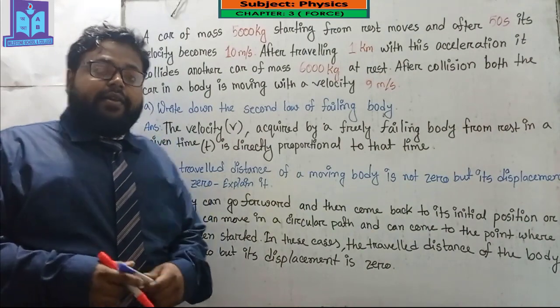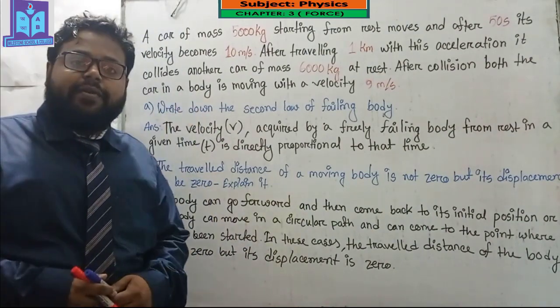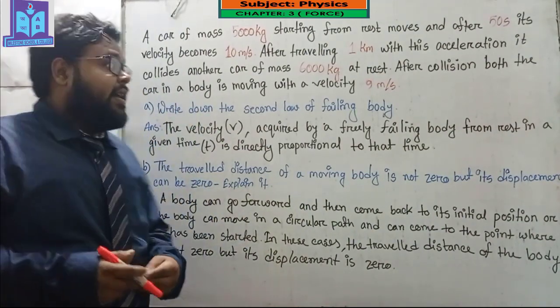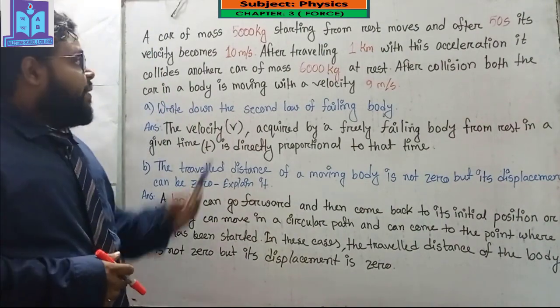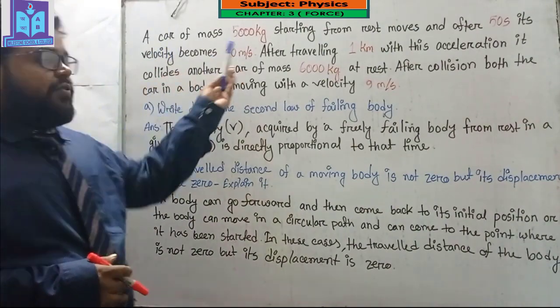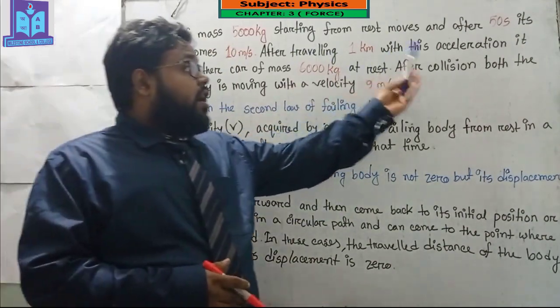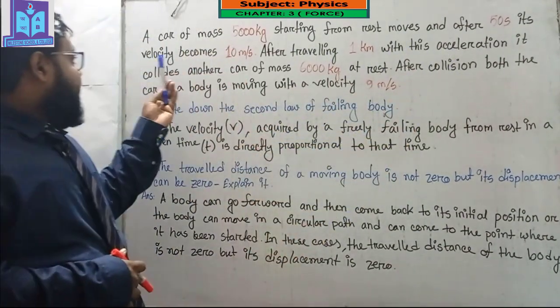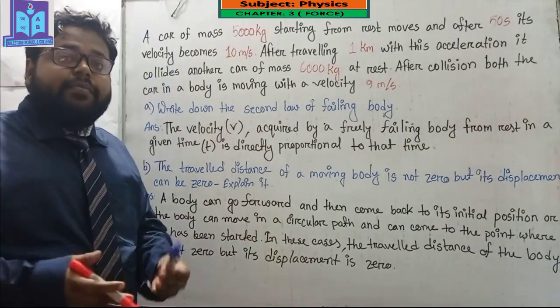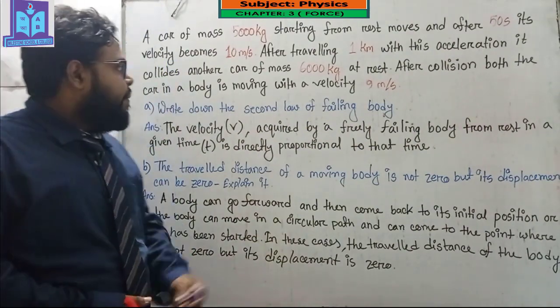So, my dear student, this is our first creative question, and here you can see the stem. A car of mass 5000 kg starting from rest moves, and after 50 seconds its velocity becomes 10 meter per second.